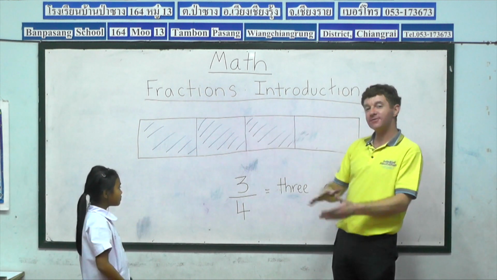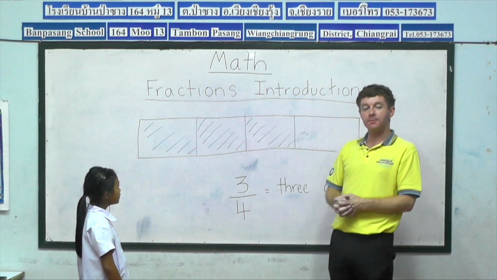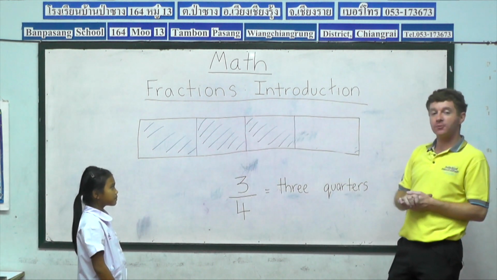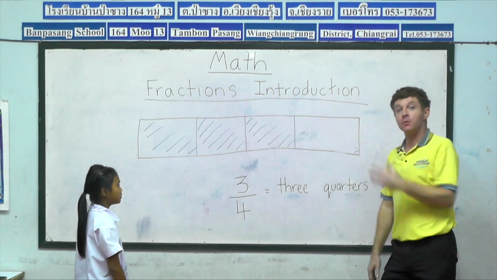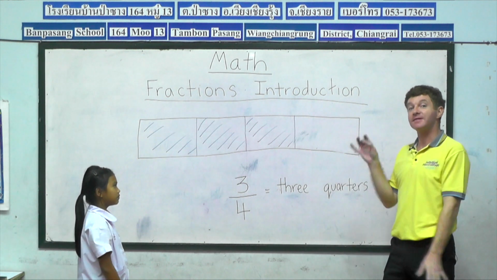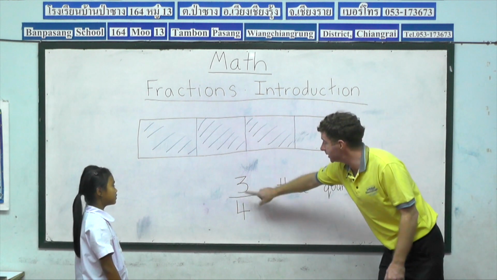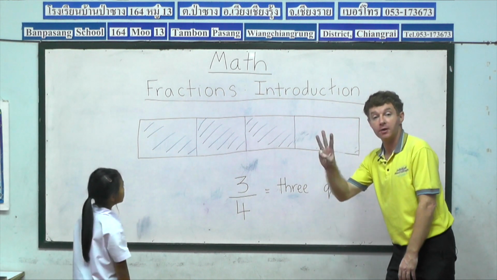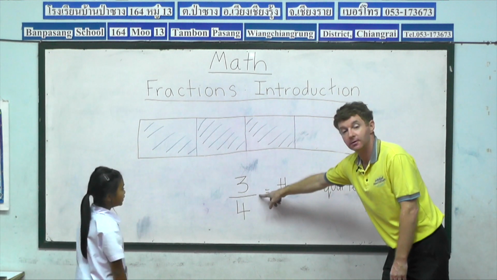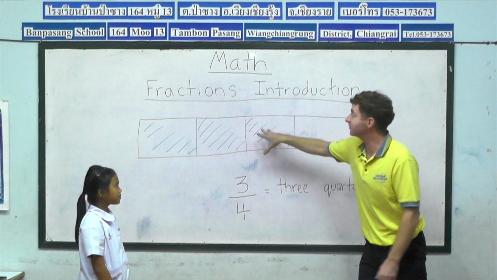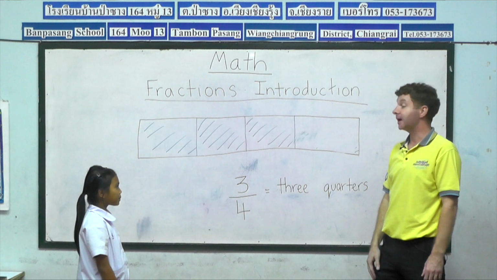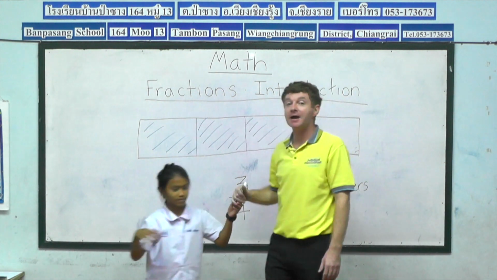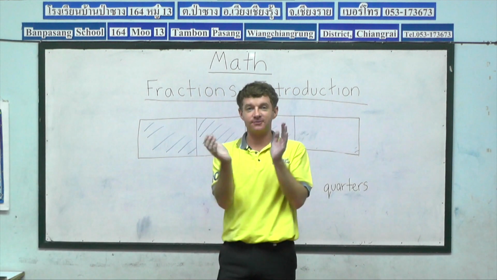So how many parts of our bar are now coloured in blue? 3. Well, how many total parts of our bar do we have? 4. So Pak Bung has correctly recognised and demonstrated 3/4 is coloured in blue. And that was perfect. Very well done, Pak Bung. High five and a big round of applause for Pak Bung, please, guys.